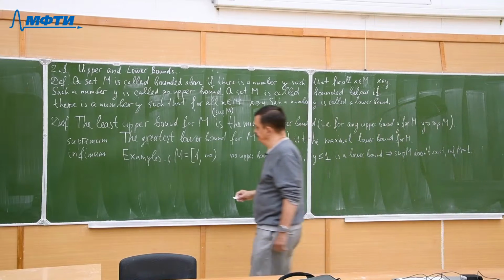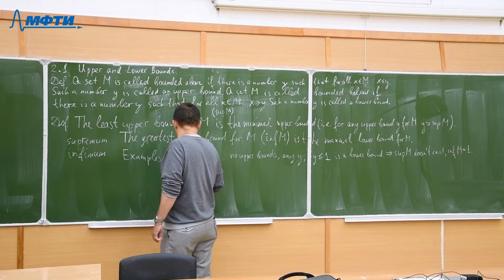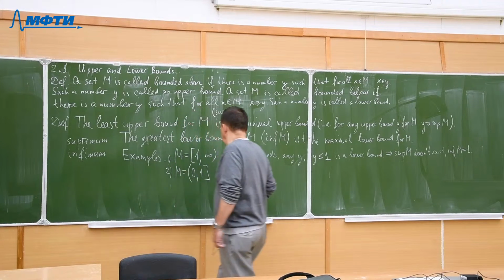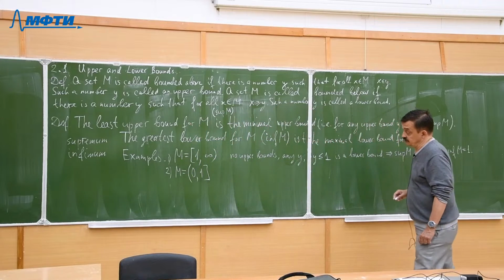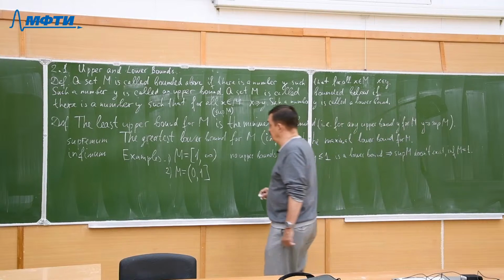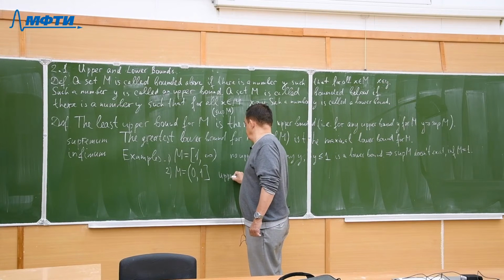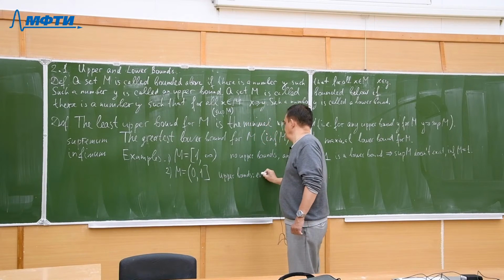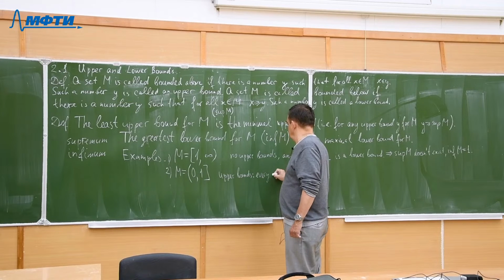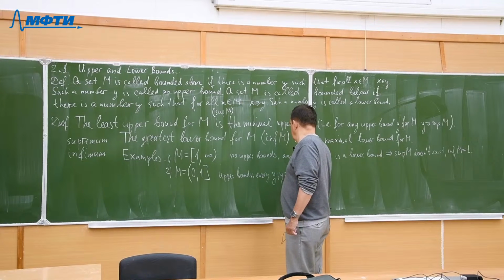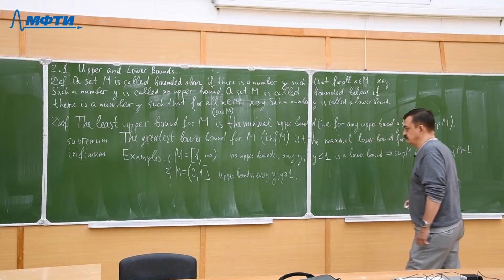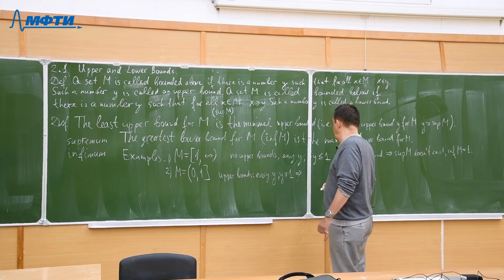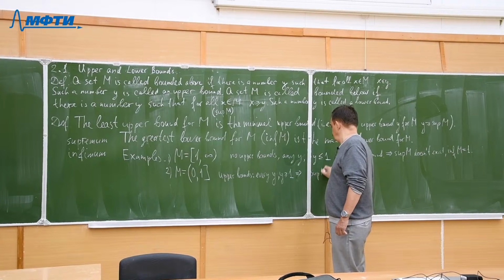Another example is the interval from 0 to 1, including 1, not including 0. Here, upper bounds are every y greater or equal than 1. Hence, the least upper bound, supremum, is equal to 1.